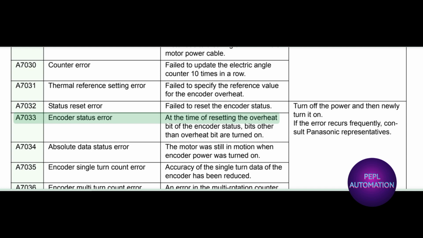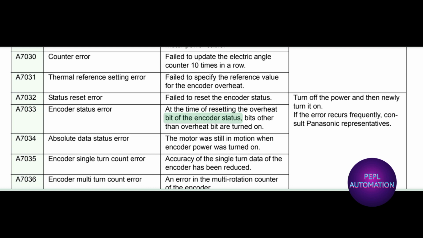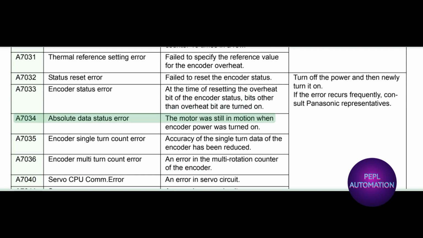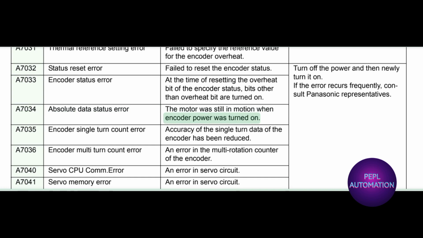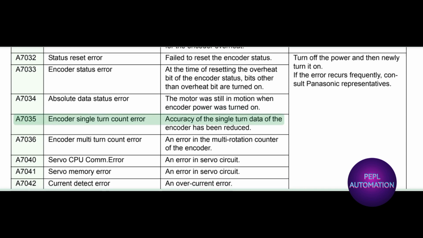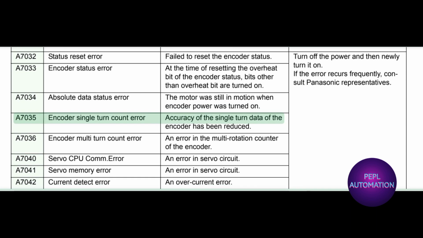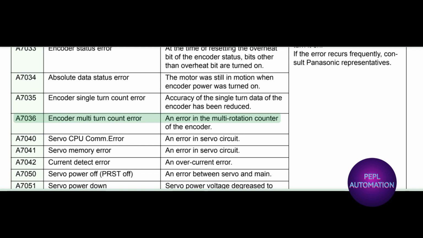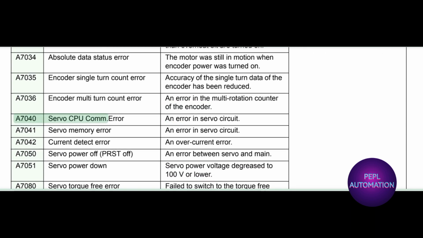A7033 encoder status error. At the time of resetting the overheat bit of the encoder status, bits other than the overheat bit are turned on. A7034 absolute data status error. The motor was still in motion when encoder power was turned on. A7035 encoder single turn count error. Accuracy of the single turn data of the encoder has been reduced. A7036 encoder multi-turn count error. Error in the multi-rotation counter of the encoder.